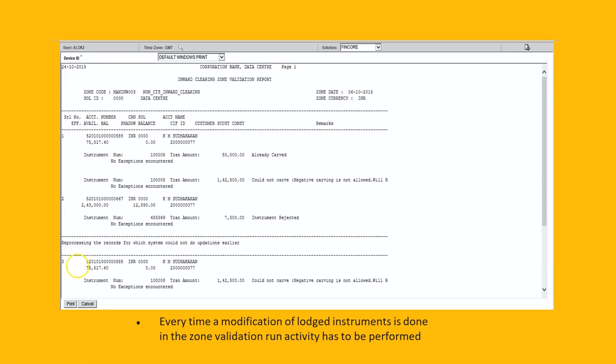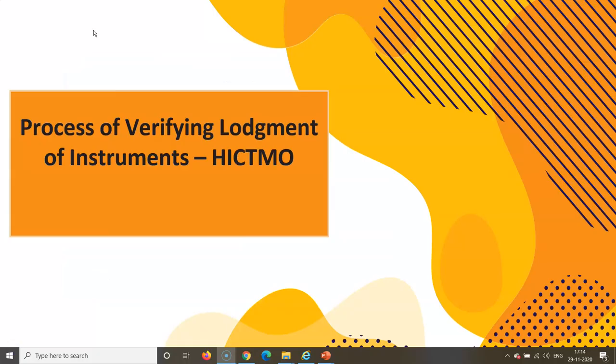We have to generate this report and verify that all is okay, by seeing all the individual checks, whether sufficient balance is available or not, right? And this is the validation run here. So after instruments have been lodged, checks have been entered into the system with the menu option HICTMO, the same option has to be used for verification also, right?